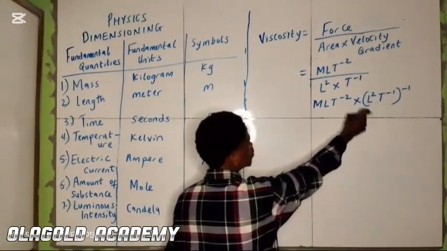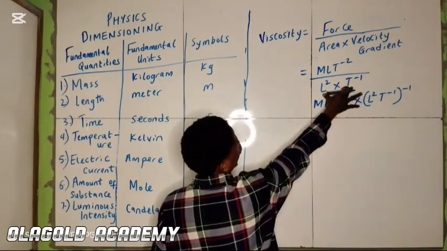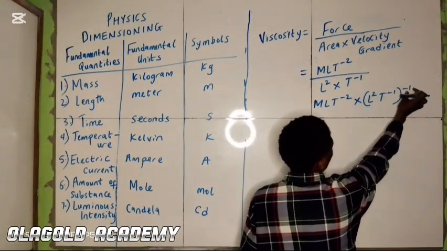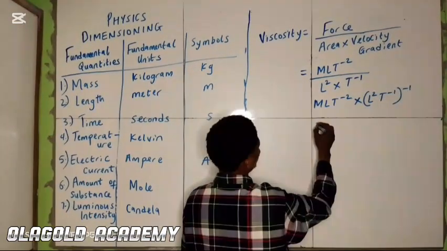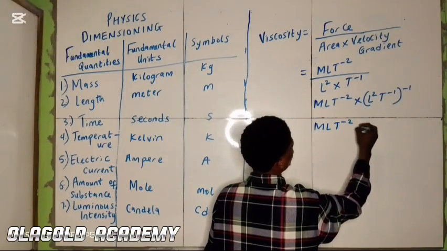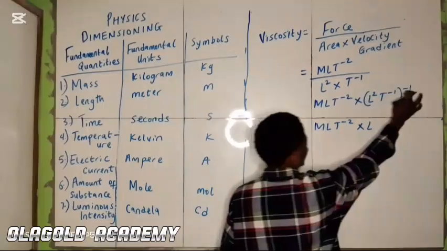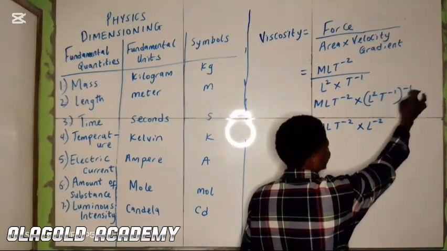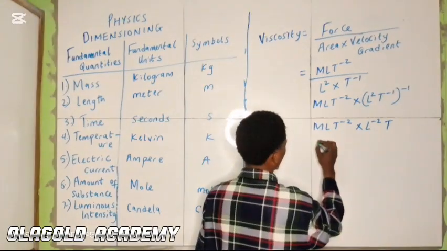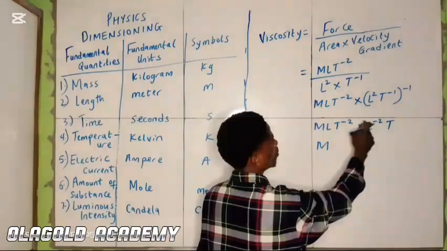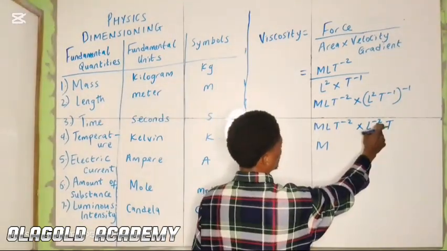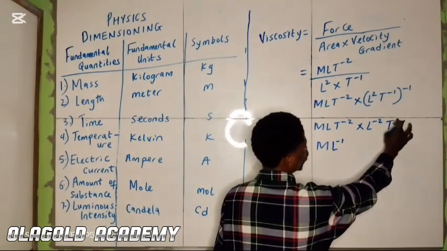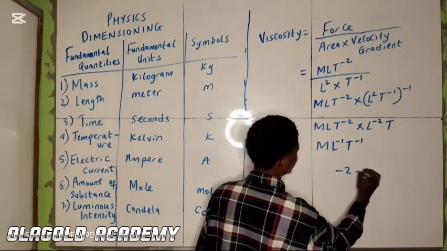Expressing this bracket, we have MLT^-2 multiplied by L to the power of 2 times minus 1, which gives minus 2, and T to the power of minus 1 times minus 1, which gives T. So we have M, L to the power 1 minus 2, which is L^-1, and T to the power minus 2 plus 1, which is T^-1.